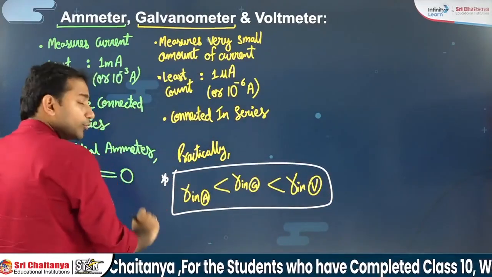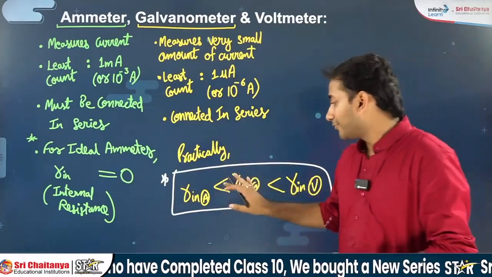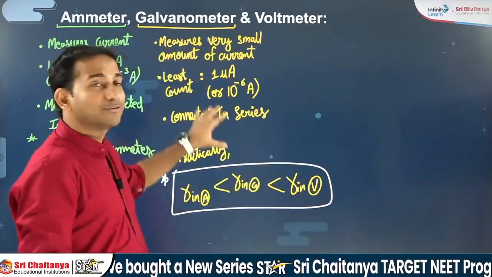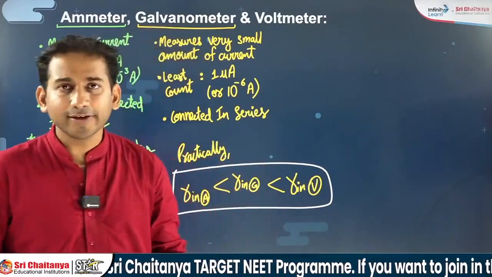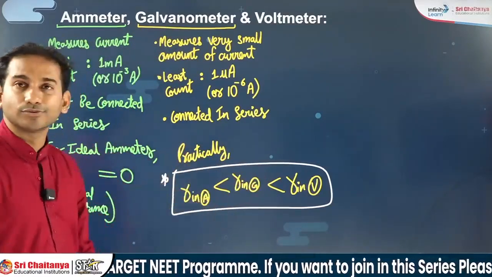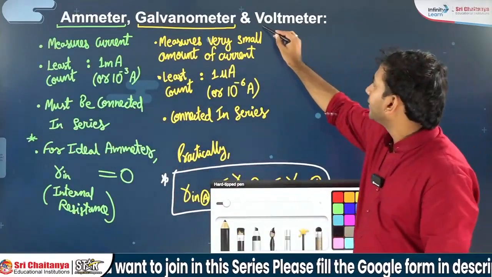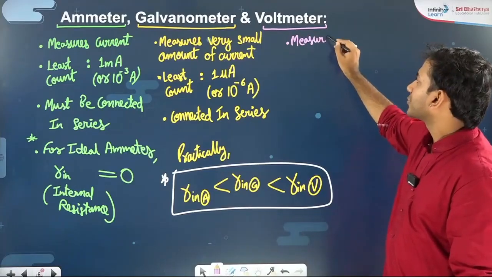In fact, in tomorrow's interaction, we will try to see something very interesting on the basis of this property, that practically this device, the galvanometer, has a greater resistance in comparison to an ammeter and a lesser resistance in comparison to a voltmeter.